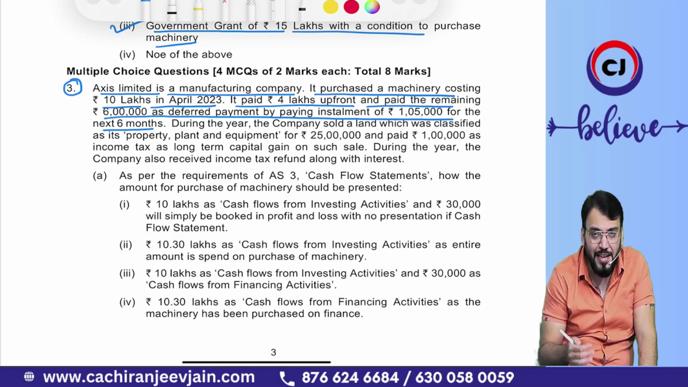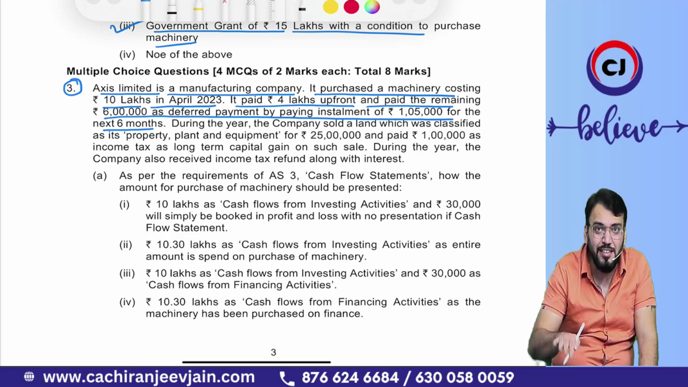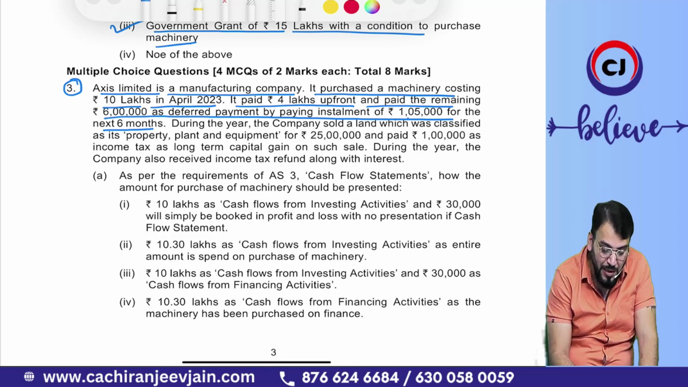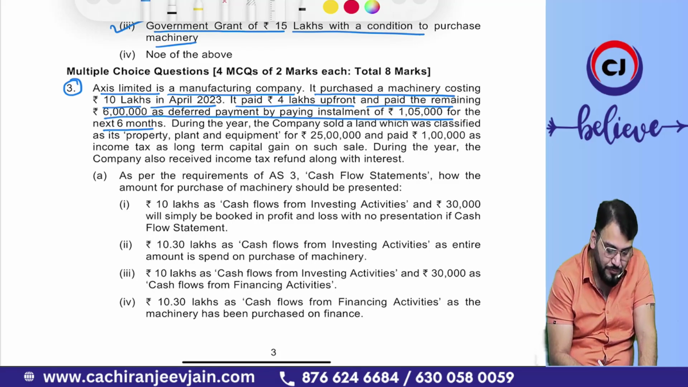We know that as per AS10, in case of deferred settlement, the cost price of property, plant and equipment will be equal to the purchase price at normal credit terms. Ignoring the interest element, you can see the payment is 1 lakh 5,000 into 6, which is 6 lakh 30,000. Out of that, 6 lakh is our normal purchase price. So 30,000 will be the interest element.